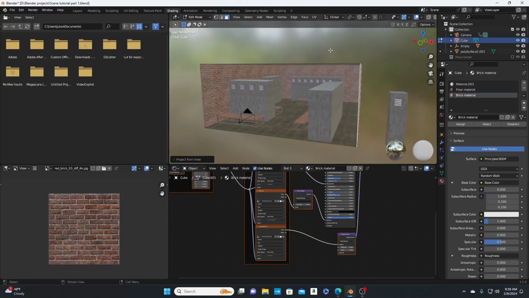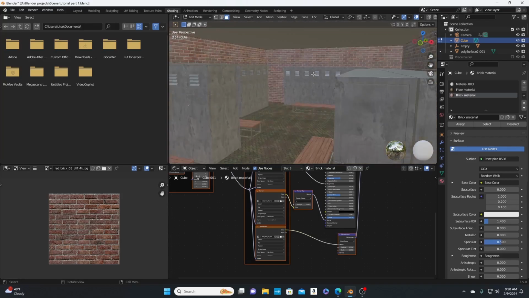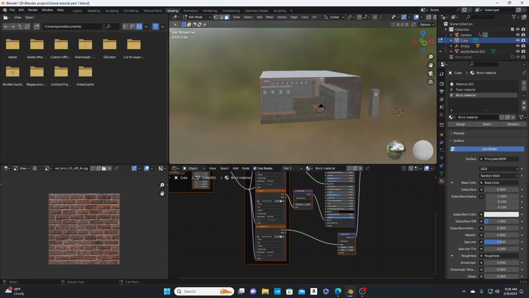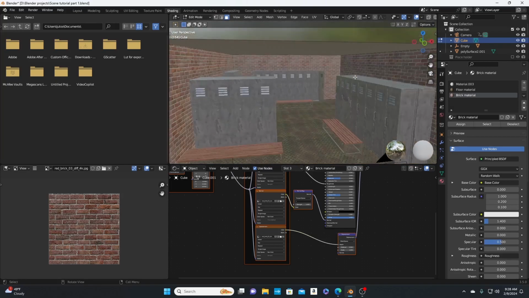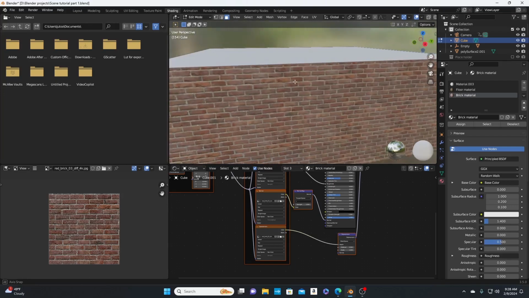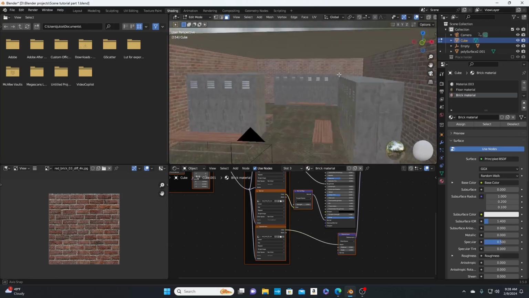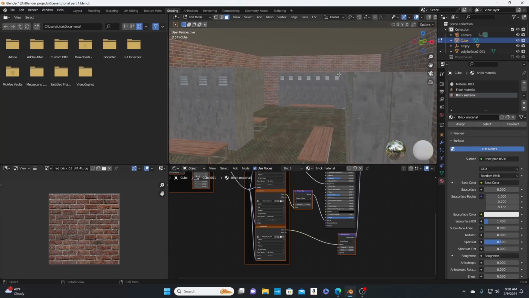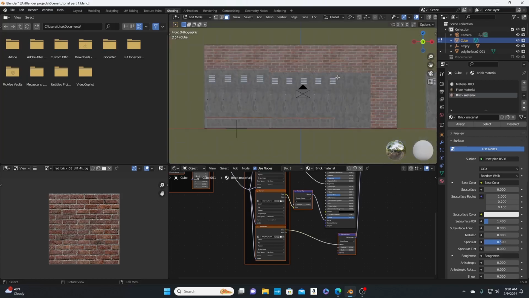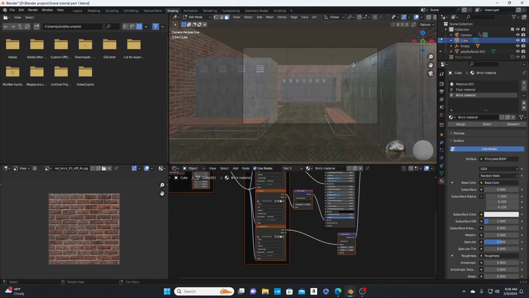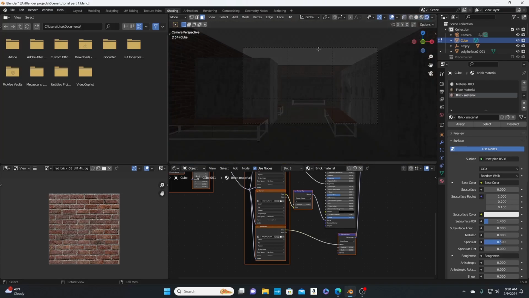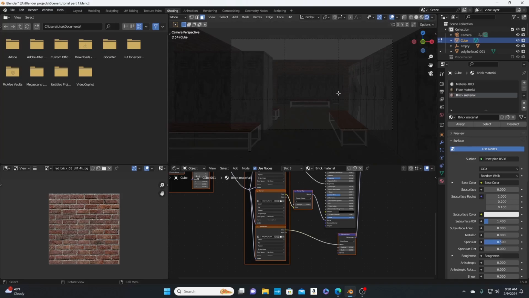Now the lockers. The locker room has its walls, you know. Alright. So the locker room has the walls. Okay.